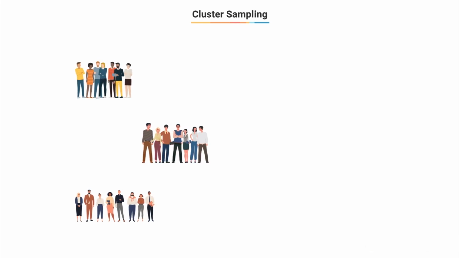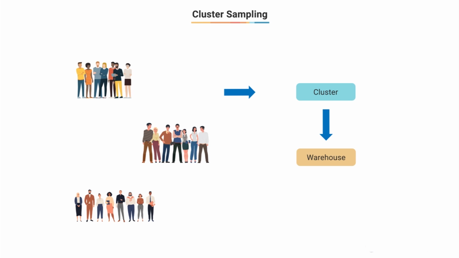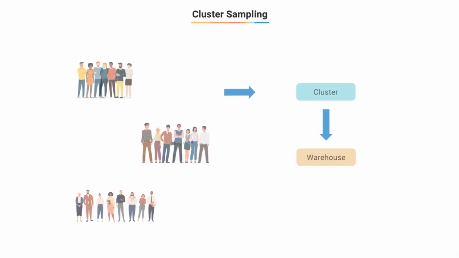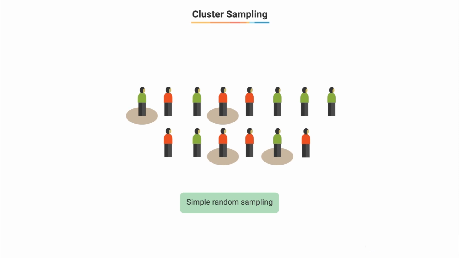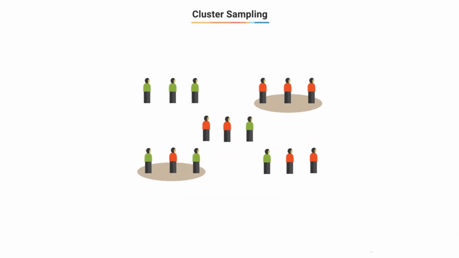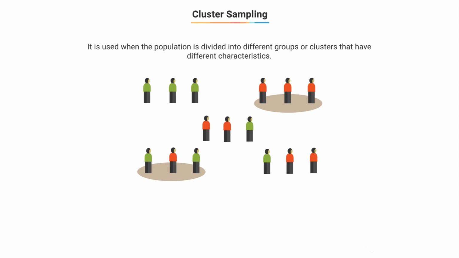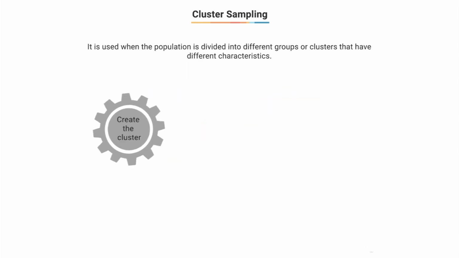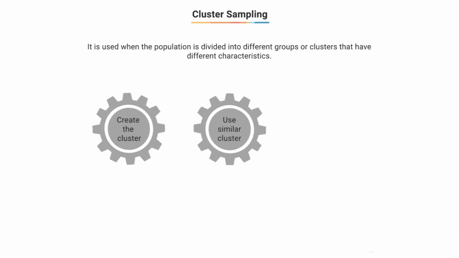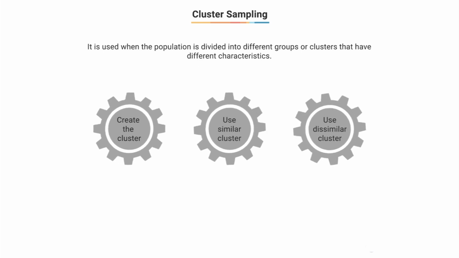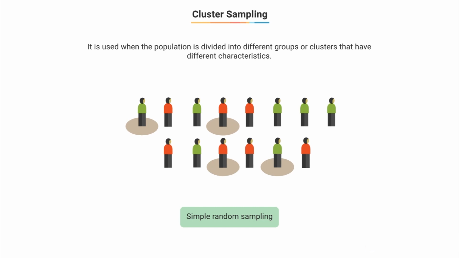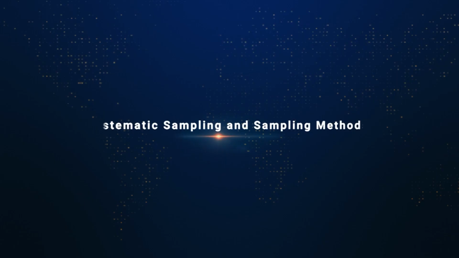Here, you saw that we divided the population into clusters where each cluster is a warehouse, and then we only selected a sample of these clusters using simple random sampling. Since we are dividing the population into clusters, this sampling plan is known as cluster sampling. Cluster sampling is usually used when you see that the population can be divided into different groups or clusters that have different characteristics. Once you create the clusters, you then choose within which you can select all the members or do simple random sampling.